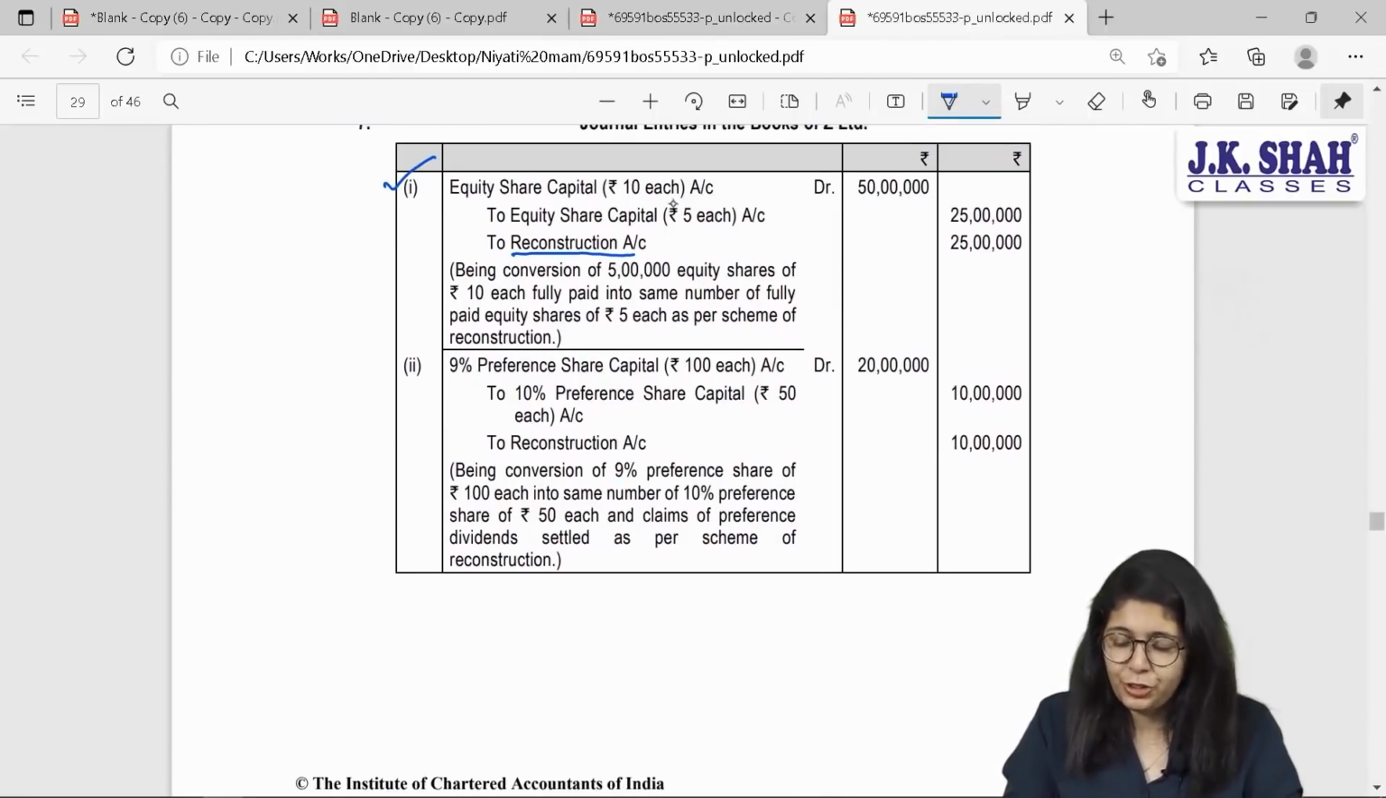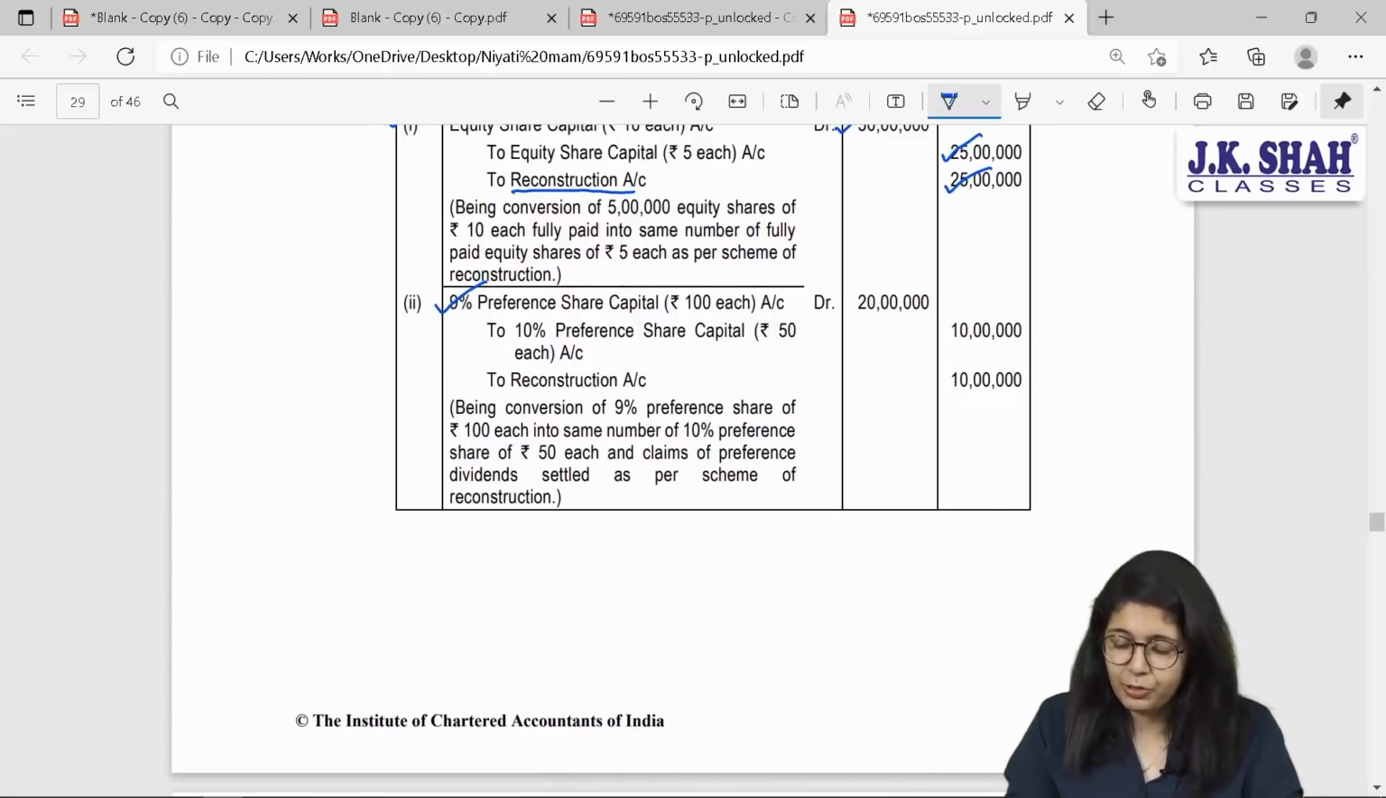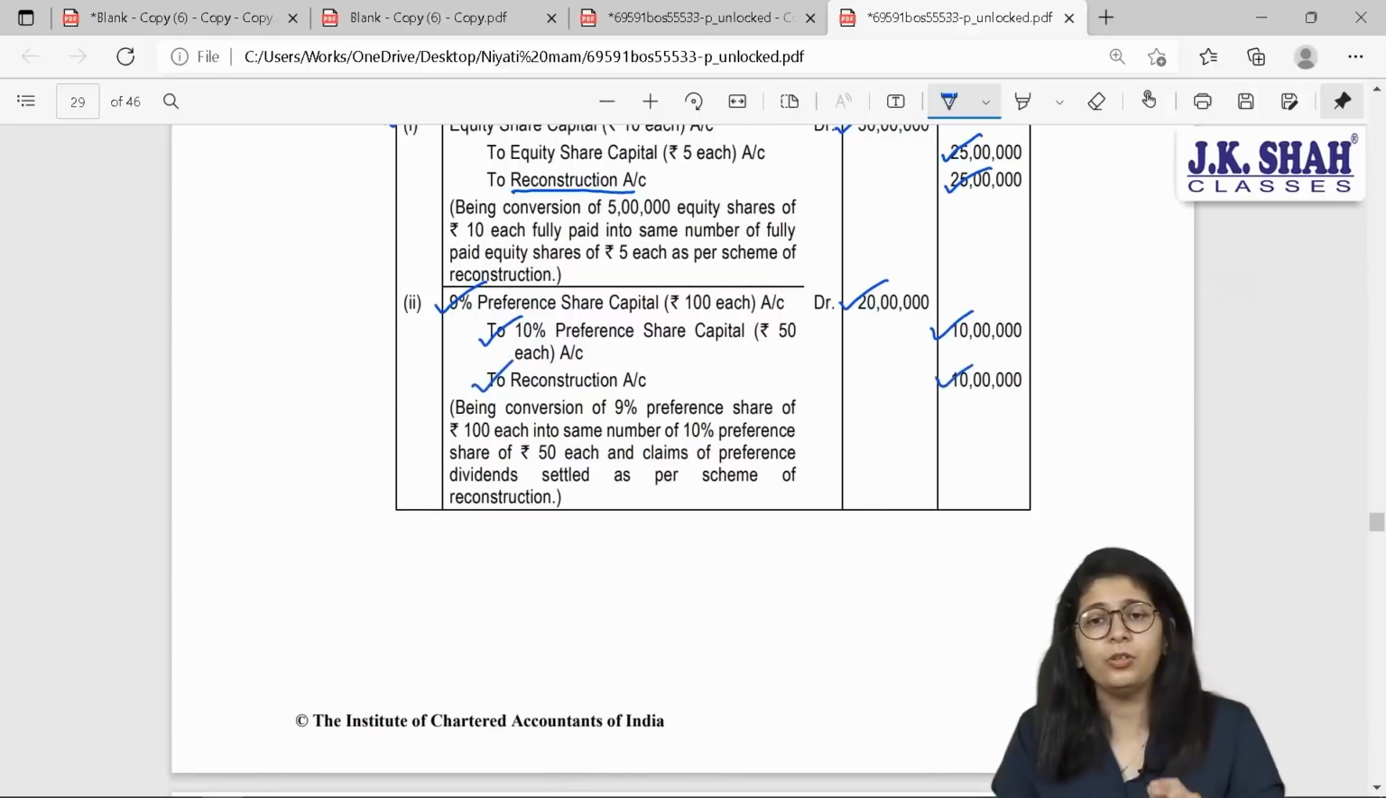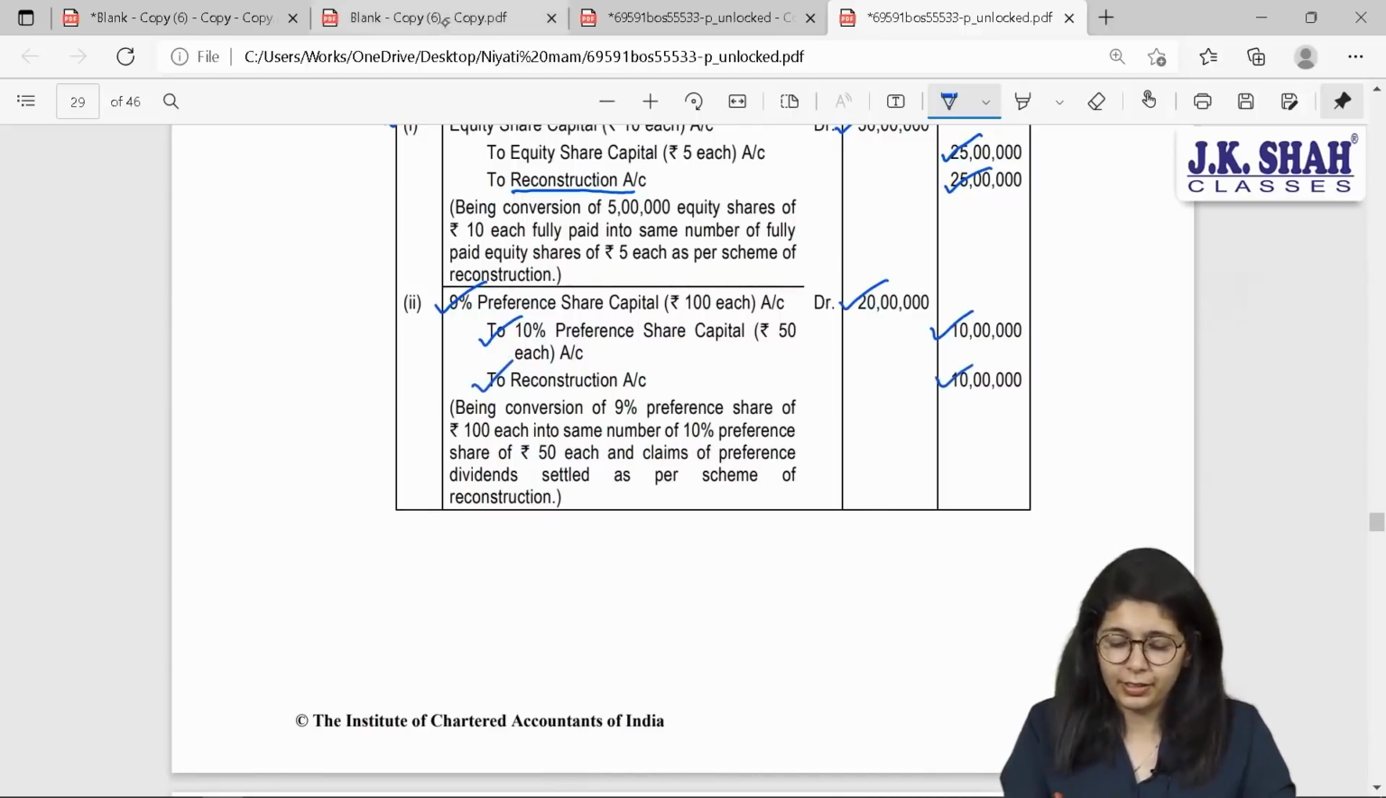First, equity share capital 10, 50 lakhs. To equity share capital, face value 5. To reconstruction account, 25 lakhs. Okay. Second entry is 9% preference shares, 20 lakhs. To 10% preference shares, 10 lakhs. And to reconstruction account, 10 lakhs. Fair? Next.